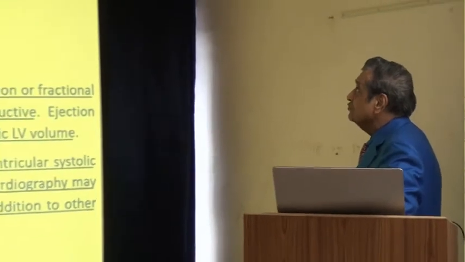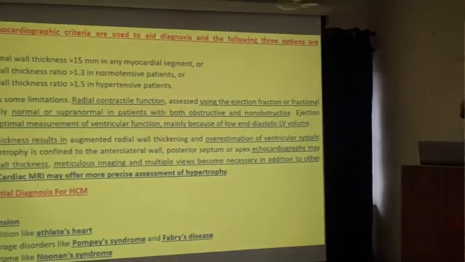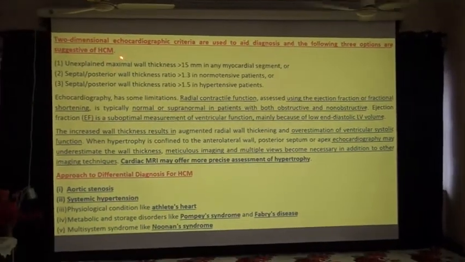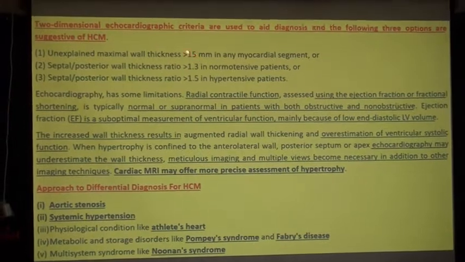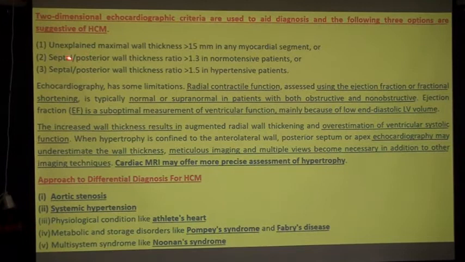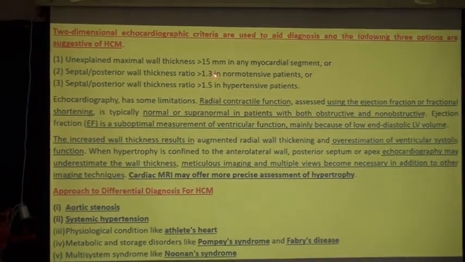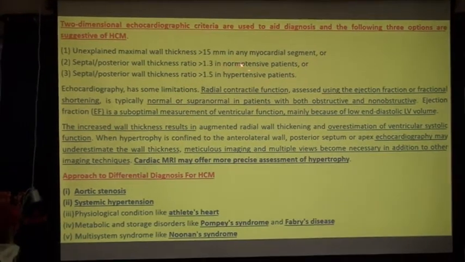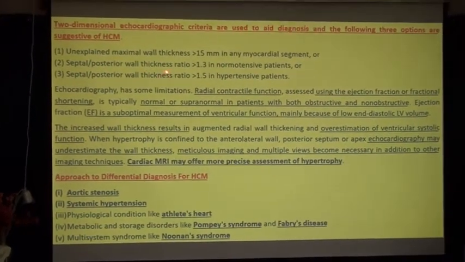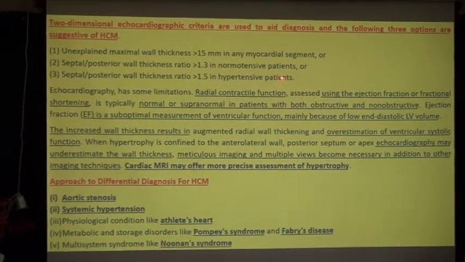Now I am going to take you to two-dimensional echocardiographic criteria which are used to aid diagnosis, and the following three options are suggestive of HCM. Number 1, unexplained maximum wall thickness more than 15 mm in any myocardial segment. Number 2, the septal to posterior wall thickness ratio more than 1.3 in normotensive patients. Or third, the septal to posterior wall thickness ratio more than 1.5 in hypertensive patients.